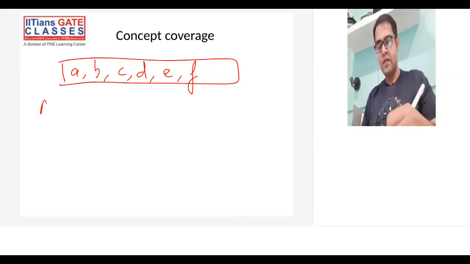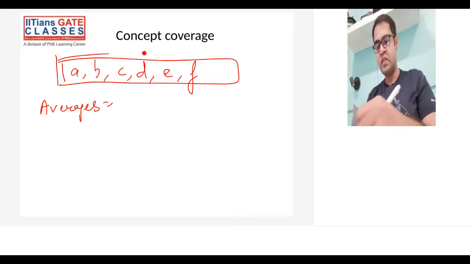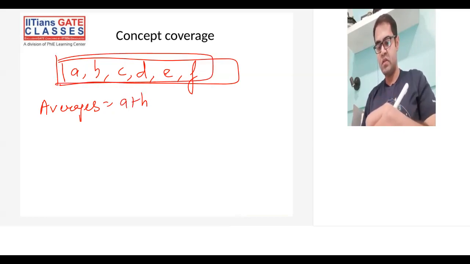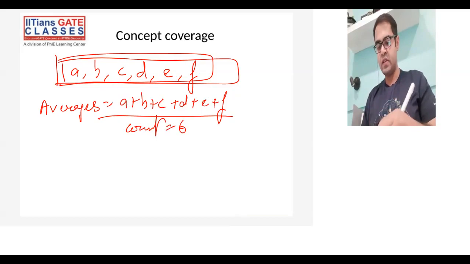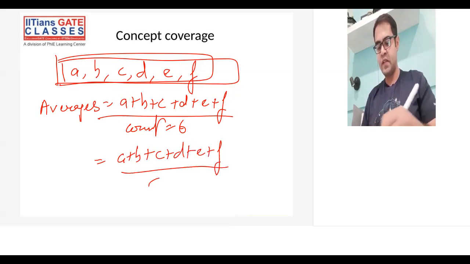So average is what? Addition of all these values divided by the count of them. That means count. Count is what? 6. So whatever the sum is divided by 6, this becomes the average.